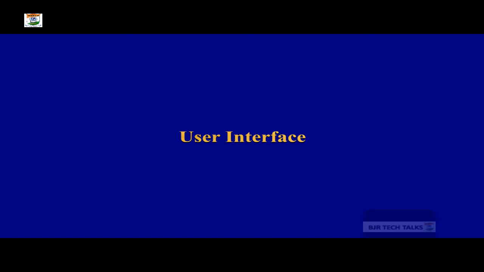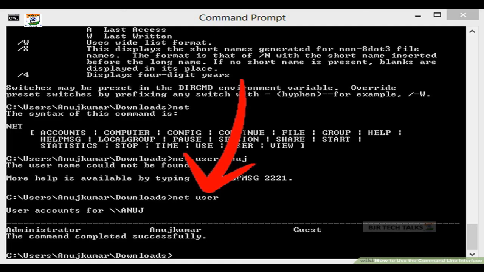If you have worked with earlier operating systems like MS-DOS and Unix, you have the interface in the form of a command line or a command interpreter. Normally, that command interpreter is called a shell. And in order to work at the shell, you need to learn certain instructions.